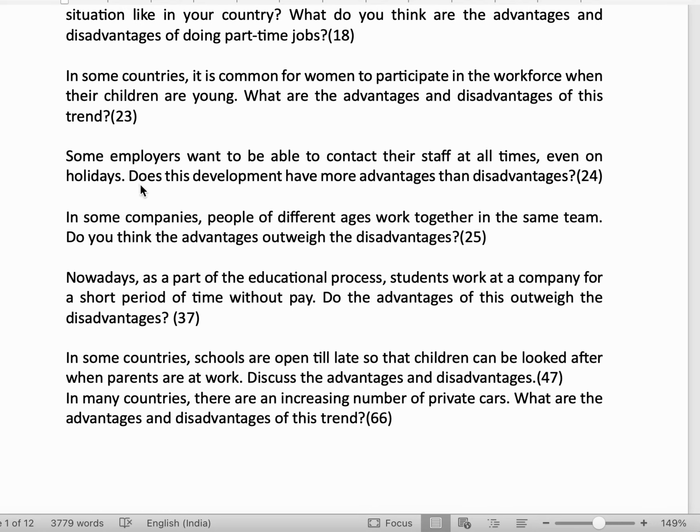The next essay is: some employers want to be able to contact their staff at all times, even on holidays. Does this development have more advantages than disadvantages? Now, this is the way mostly essays are asked to the academic students. But you can see that this is a GT essay, and here also it has been asked in the same way. Not just write the advantages and disadvantages, okay?